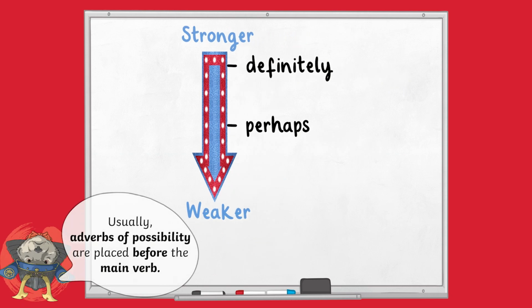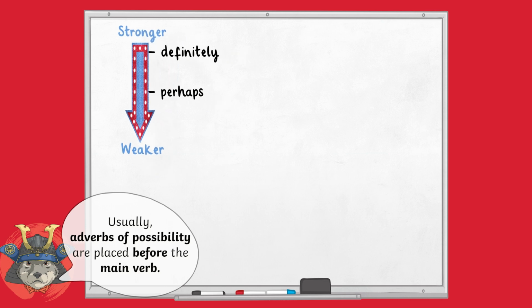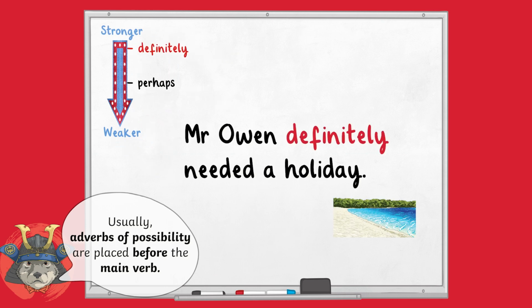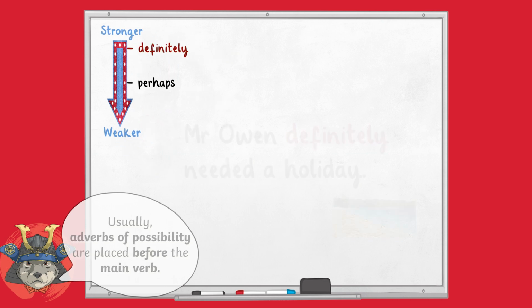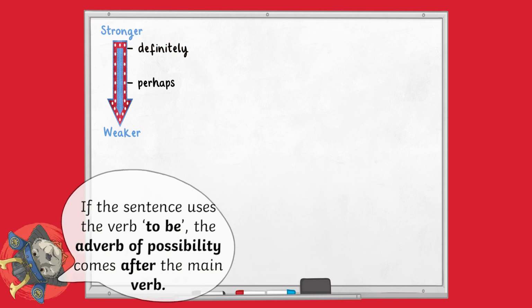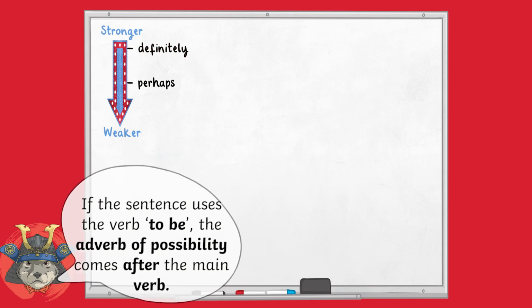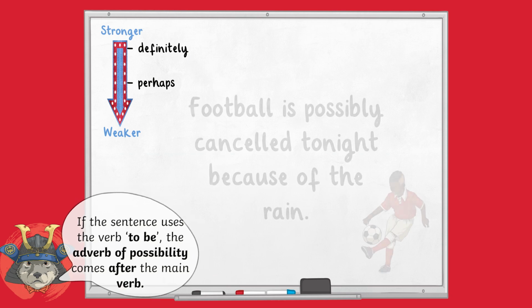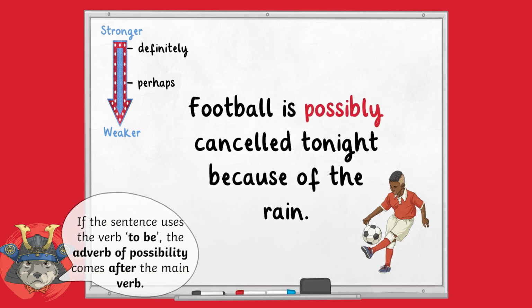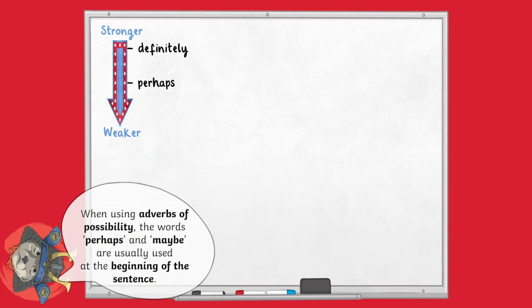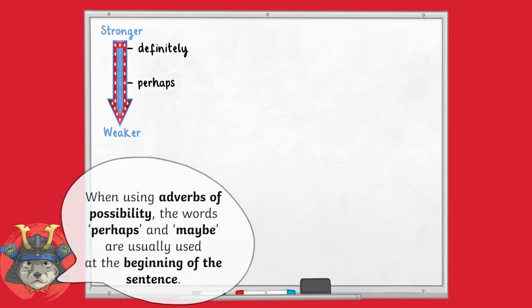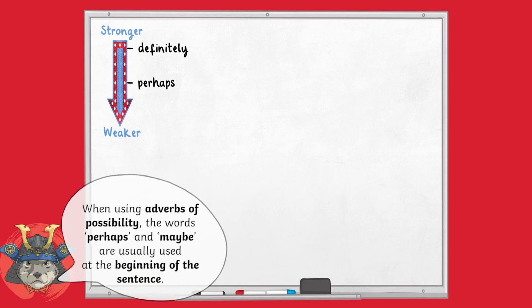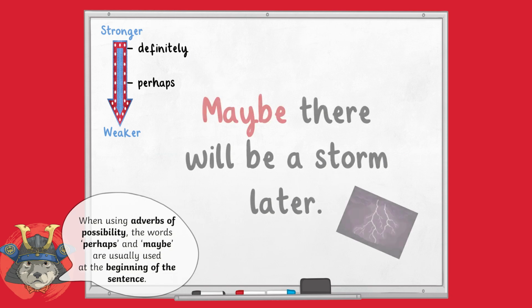Usually, adverbs of possibility are placed before the main verb. Mr. Owen definitely needed a holiday. However, if the sentence uses the verb to be, the adverb of possibility comes after it. Football is possibly cancelled tonight because of the rain. When using adverbs of possibility, the words perhaps and maybe are usually used at the beginning of the sentence. For example, maybe there will be a storm later.